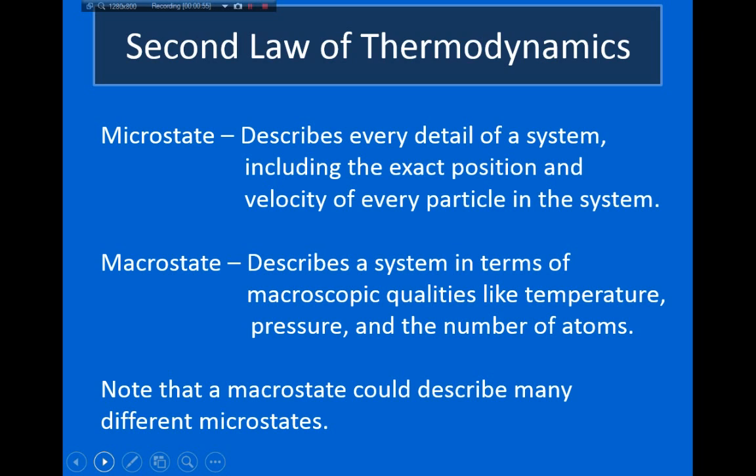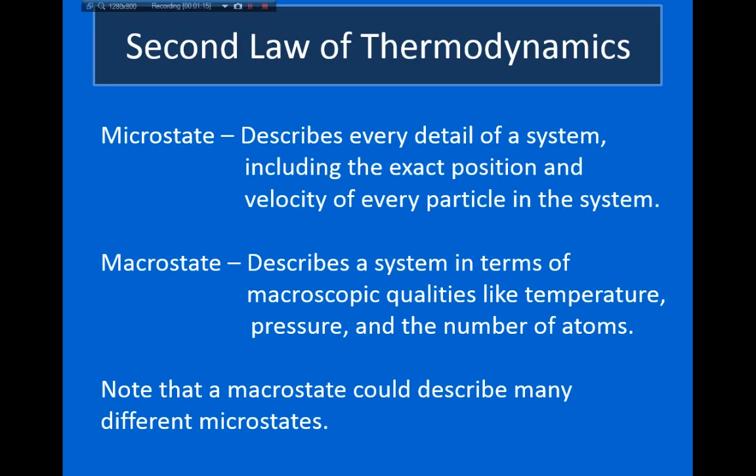Now, an important thing to understand is that there are generally a very, very large number of microstates that result in the same macrostate. In other words, there are a lot of different ways that I can define or assign positions and velocities to molecules and still wind up with the same pressure, temperature, and number of atoms.